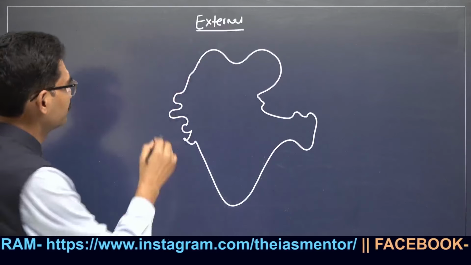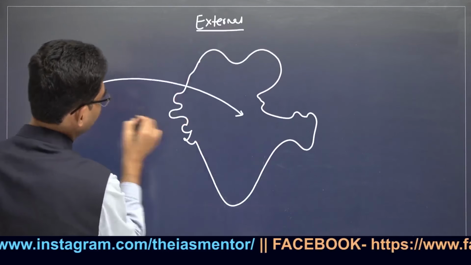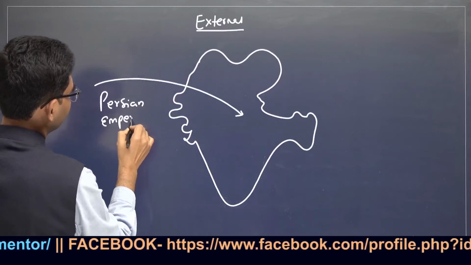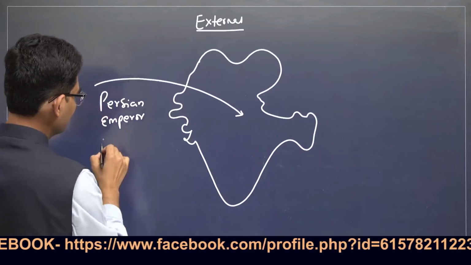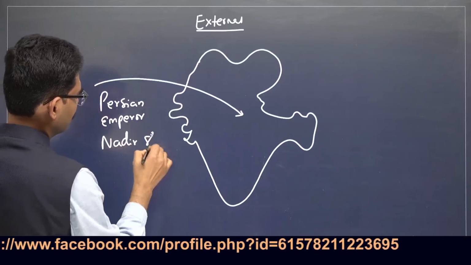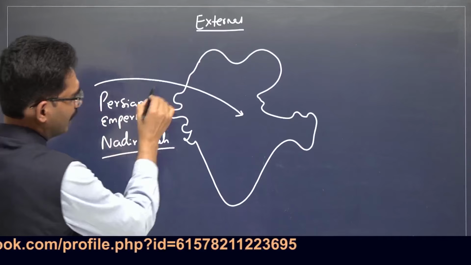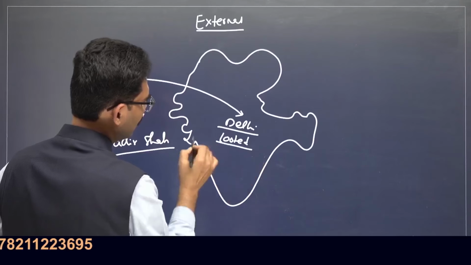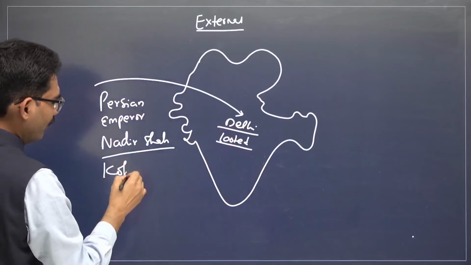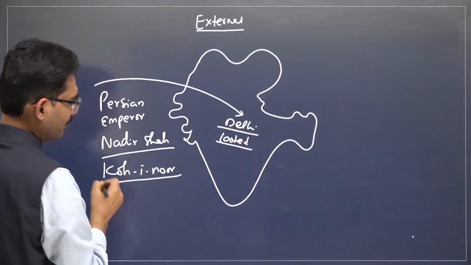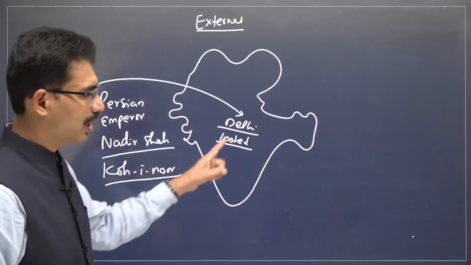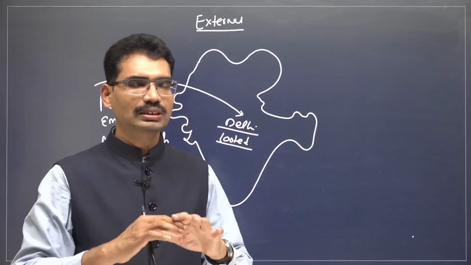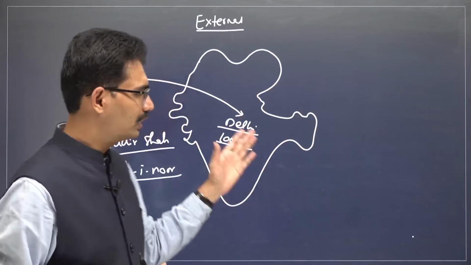From this side, Persia, Persian Emperor, Nadir Shah. He reached Delhi, he looted Delhi. And this was the period when Kohinoor diamond was also taken by him. Peacock throne was taken by him. Massacre took place in Delhi. Treasury completely became empty during this time period.